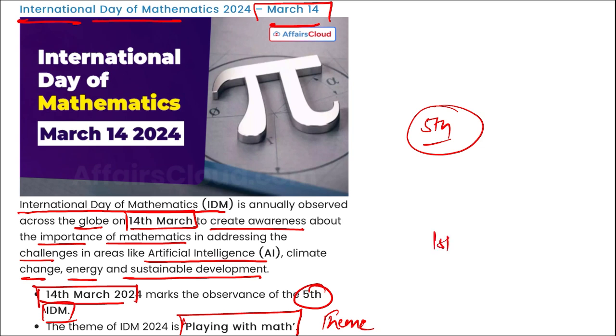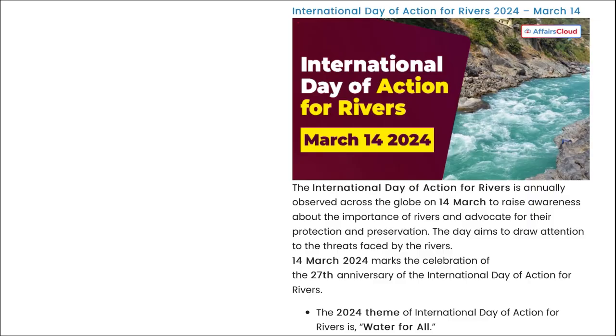Right? So when was the first time it was observed? In the year 2020. Next is International Day of Action for Rivers, observed on 14th of March, and it is to raise awareness about the importance of rivers and advocate for their protection and preservation.